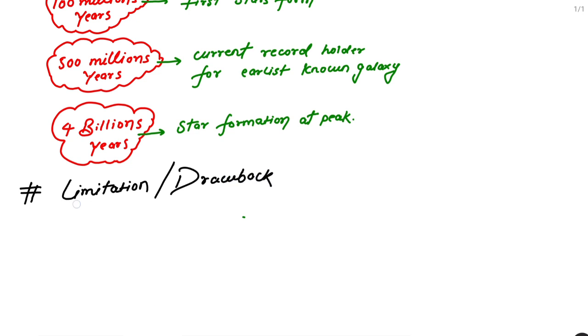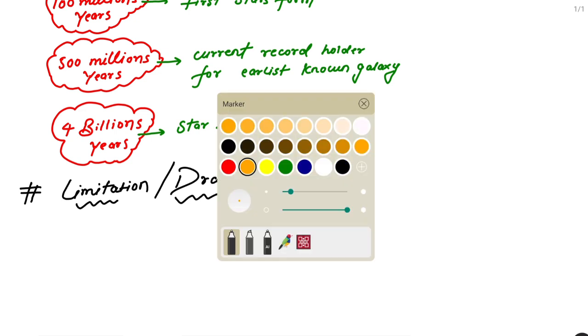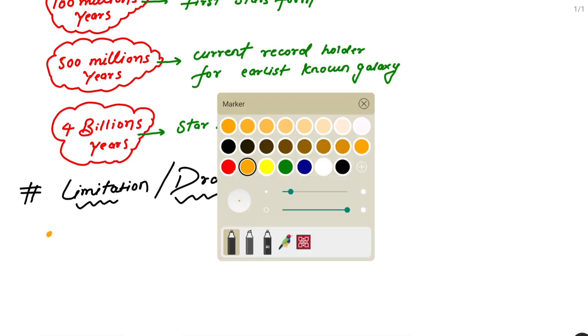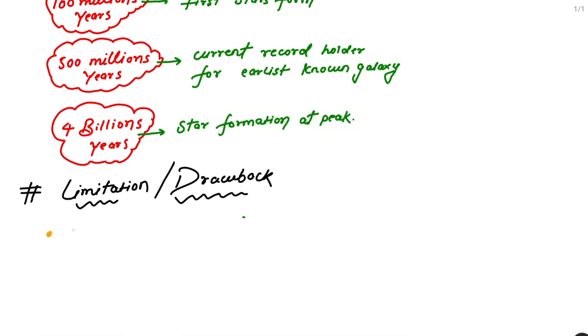With the help of your observation, he didn't talk about the singularity point, from where this singularity point came. This was not explained by George Lemaitre.